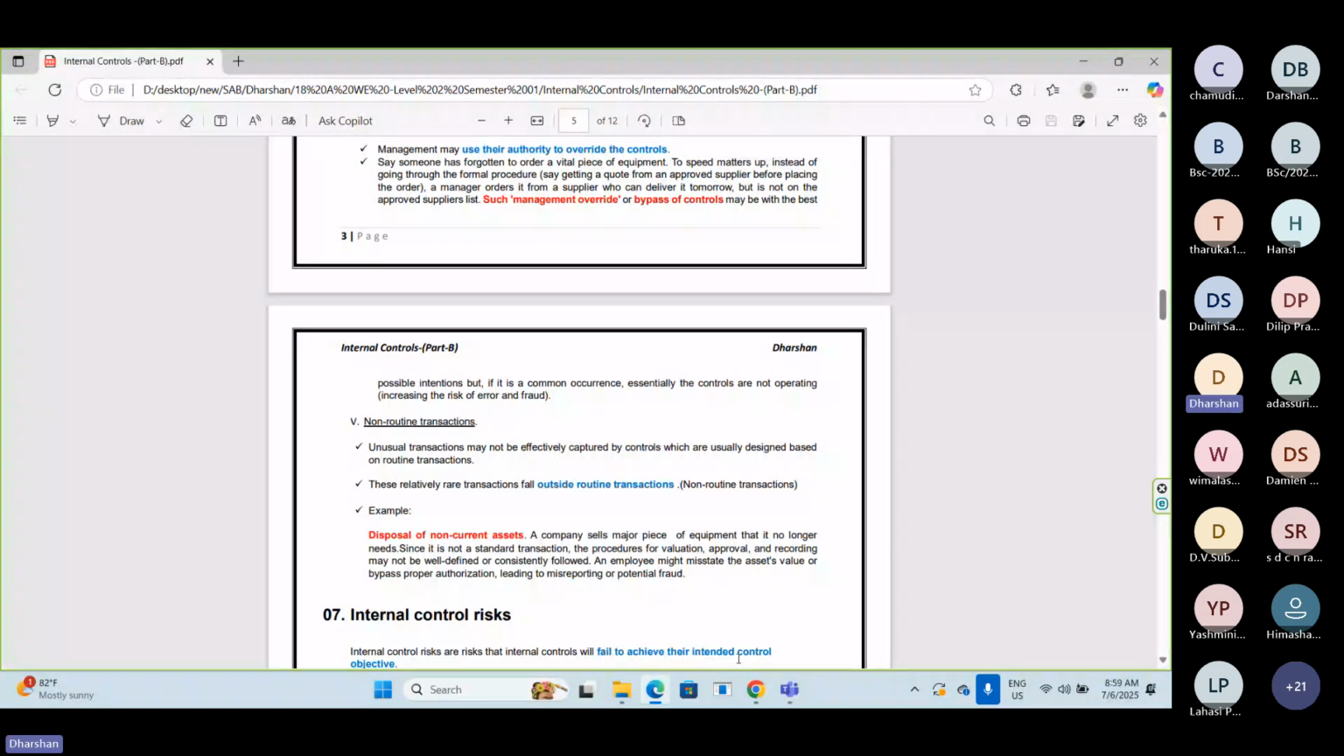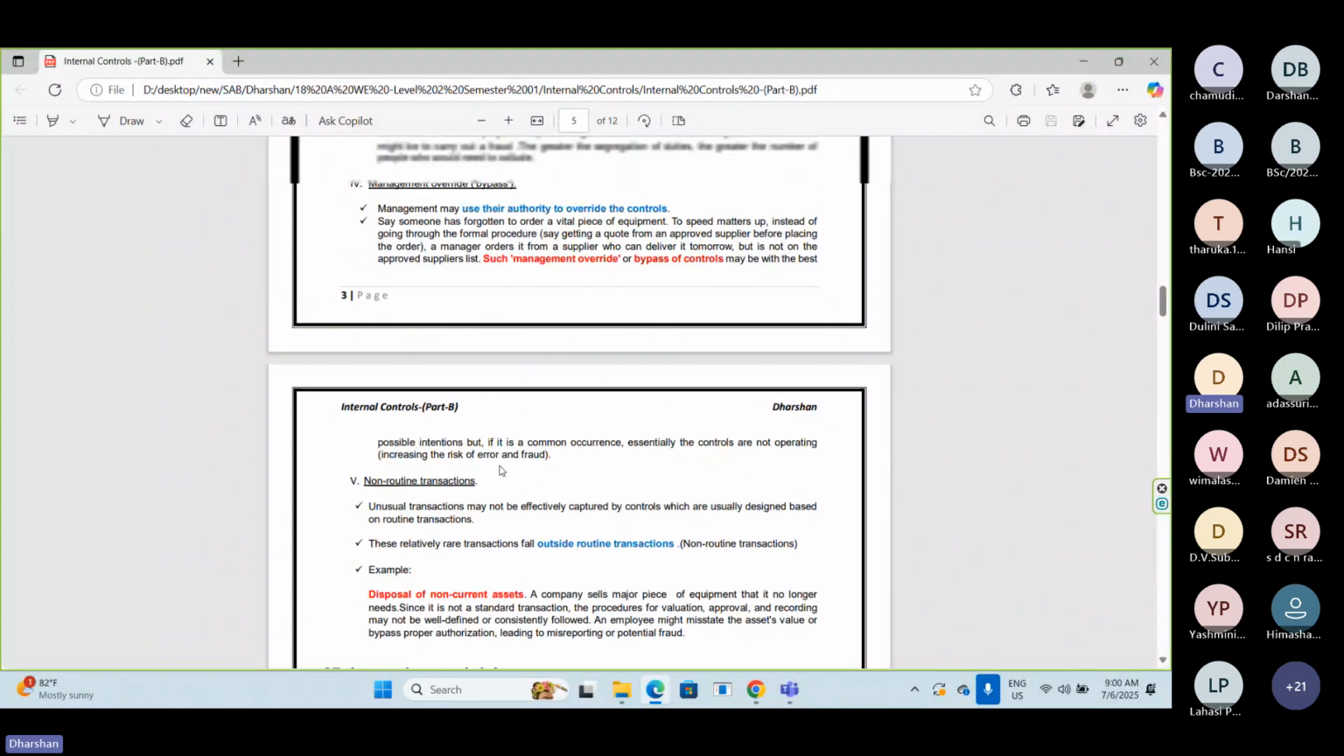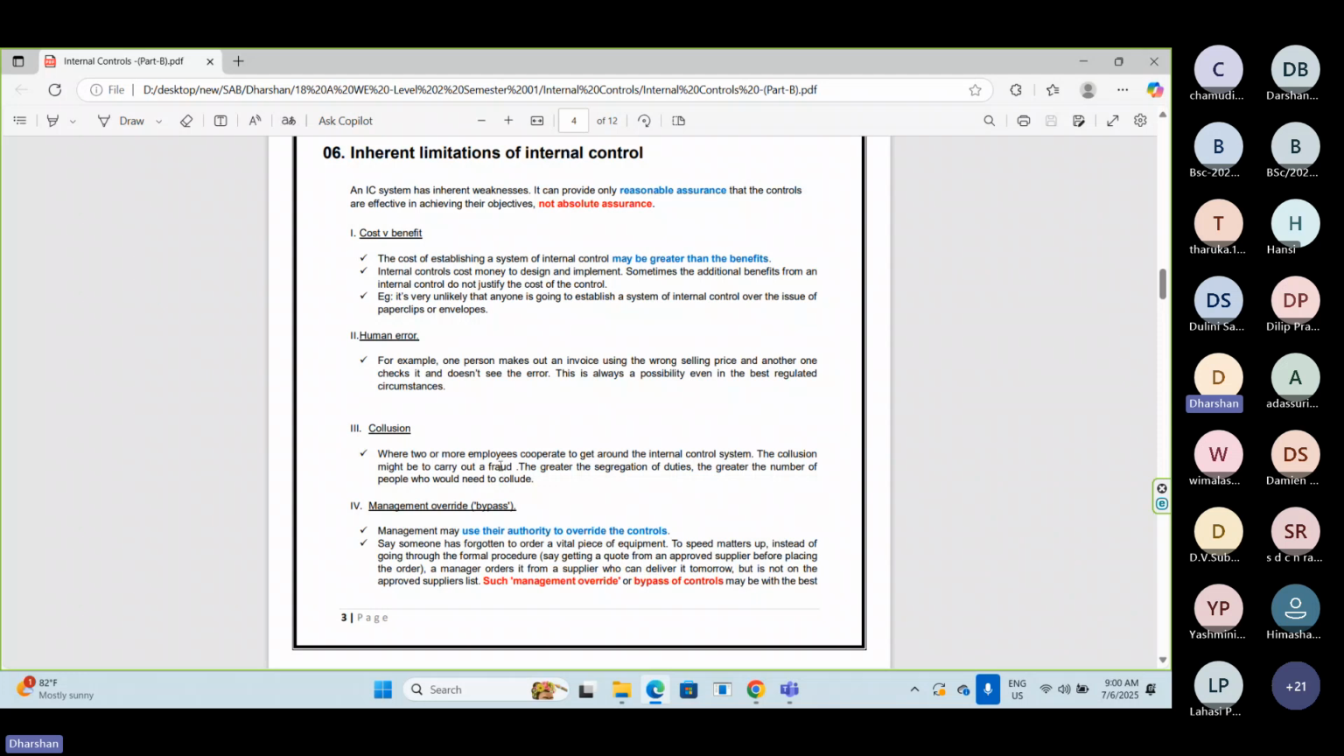So what is meant by cost versus benefit? In the envelope consumption process, there are some processes, and through those processes, by nature itself, some controls are there. If the company wants to convert those controls into effective ones, they should incur cost. They have to put some additional controls to make them effective, so that part they won't do.